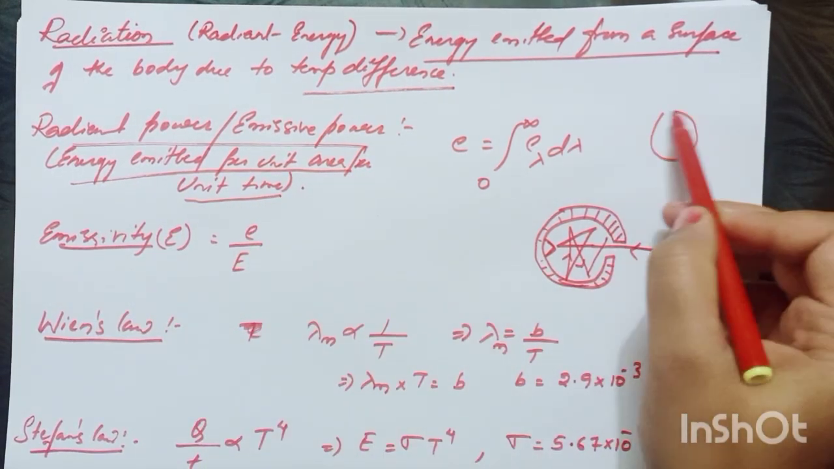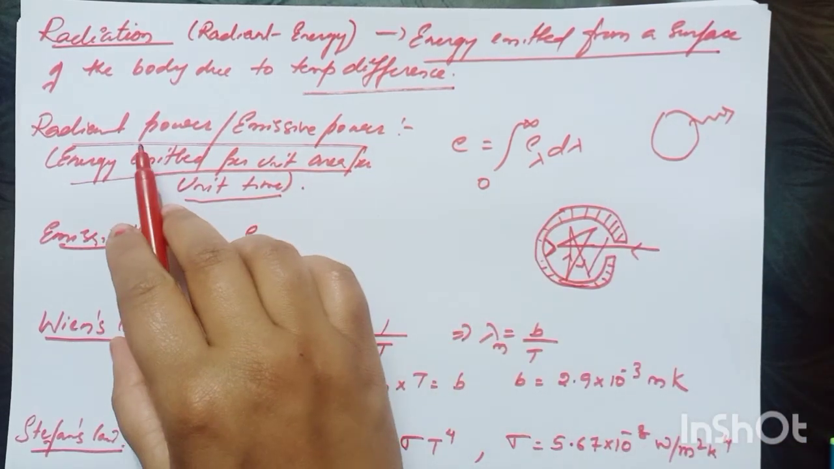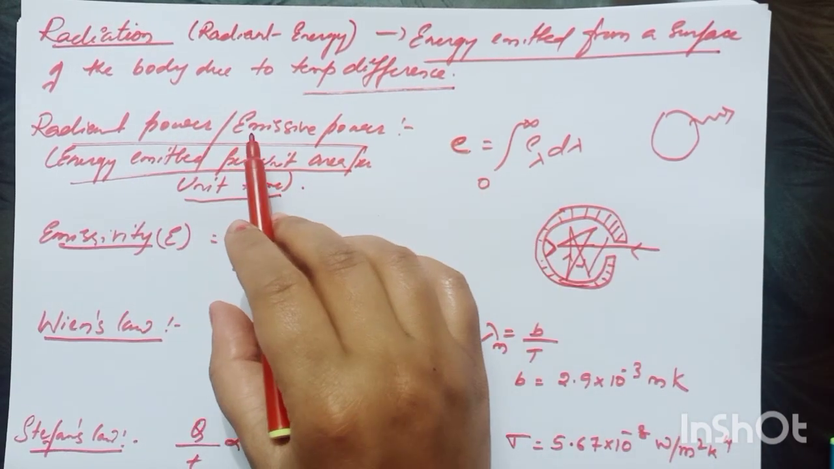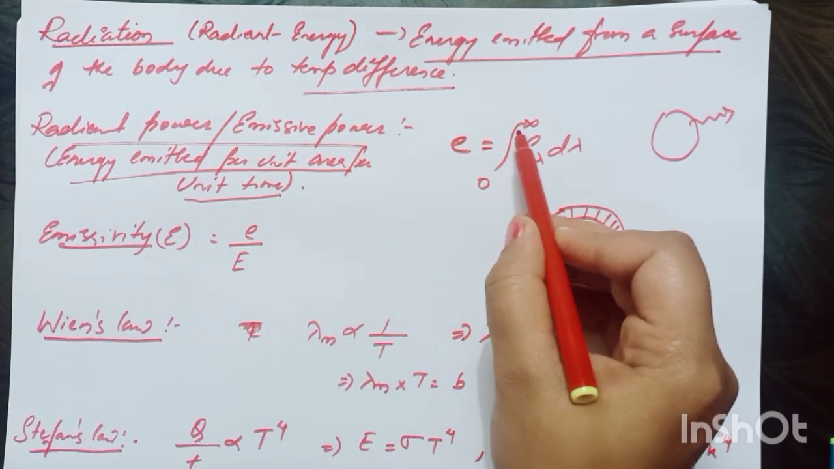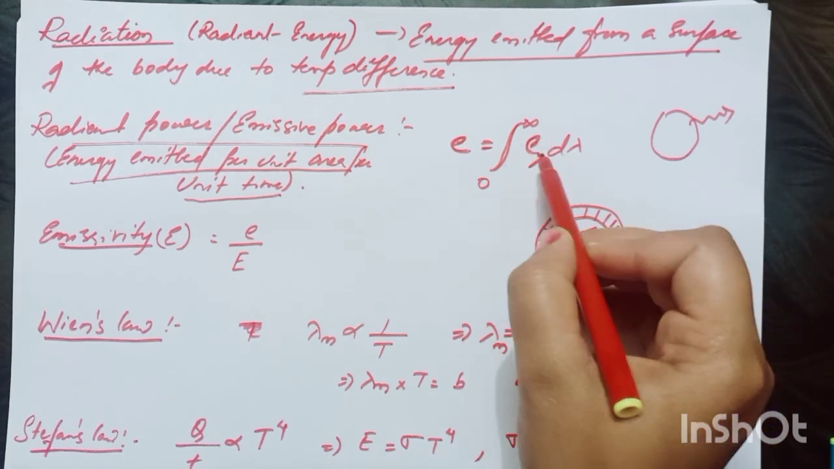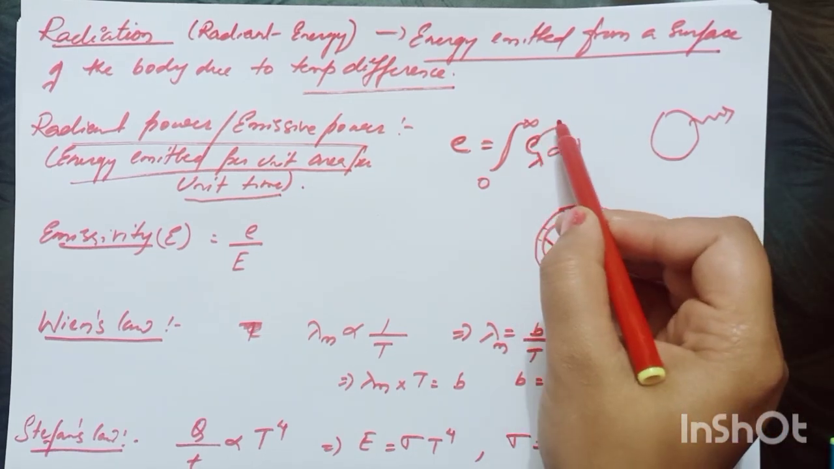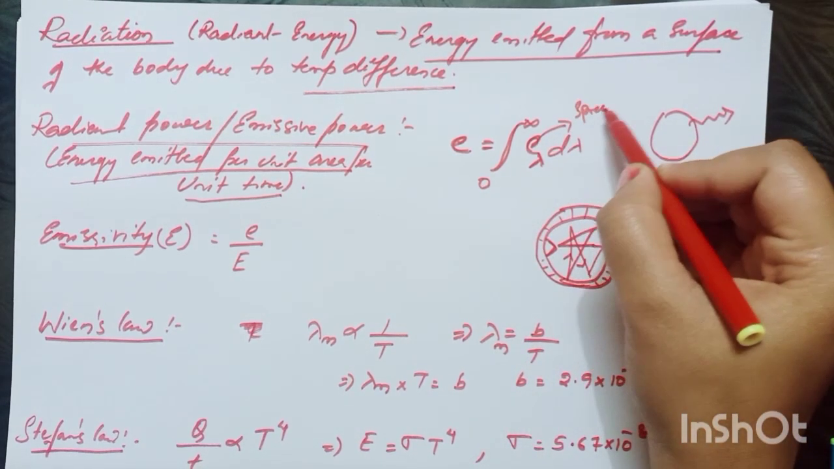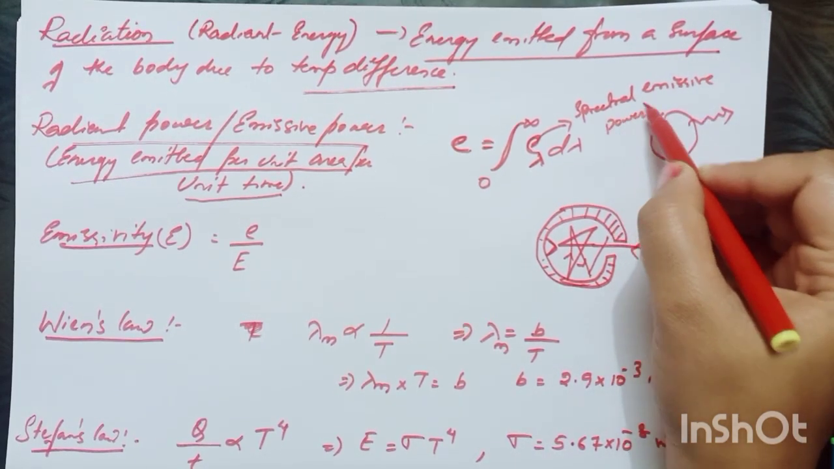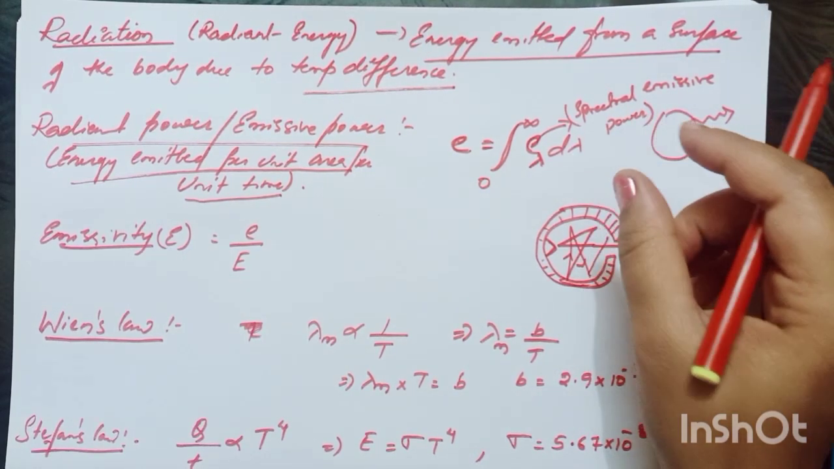So if energy is radiated per unit area per unit time from a surface, then that is called radiant power. And radiant power or radiant emissive power is nothing but the integration or the sum total of all the spectral emissive powers, meaning the emissive power of a particular wavelength range. E lambda is nothing but spectral emissive power. And what does this mean? It means the amount of energy radiated from a surface of a unit. A body is radiating